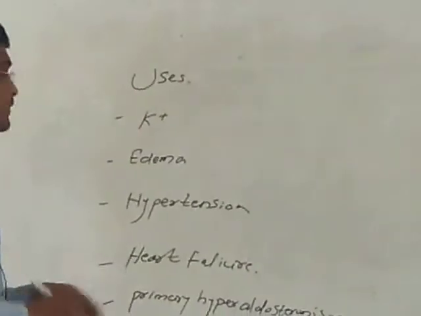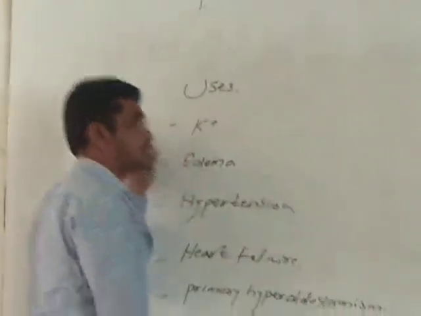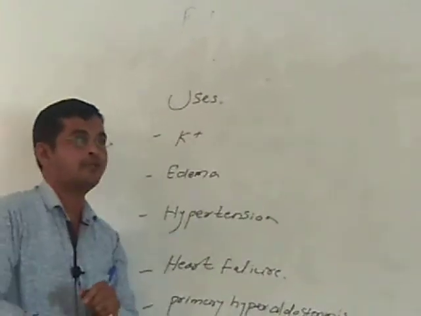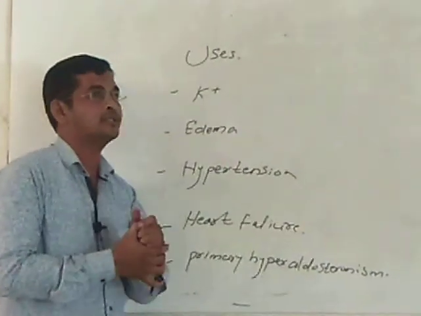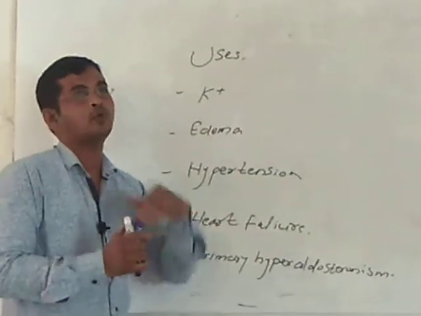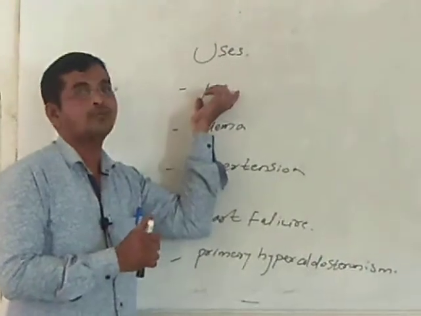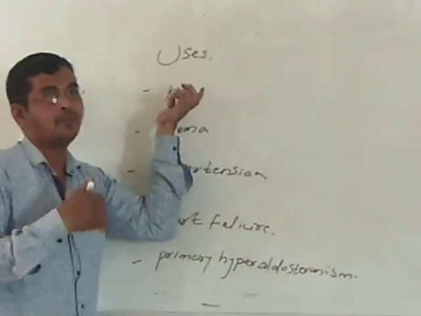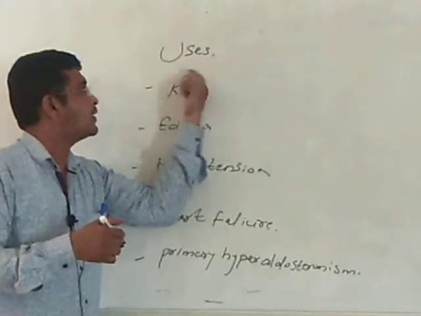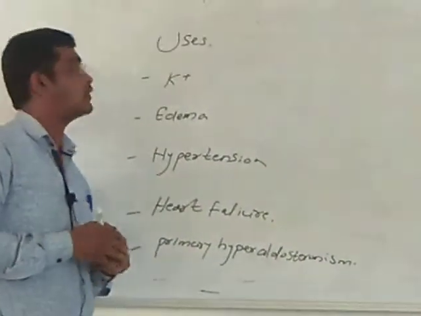What are the uses of aldosterone antagonist or spironolactone? Uses, the first use of this drug, we can save the potassium. If we are giving the patient other diuretics like thiazide and loop diuretic, so due to utilizing of these diuretics, there is more excretion of potassium, more loss of potassium. So in that condition, we can save the potassium level. If hypokalemia is there, so in hypokalemia we can effectively utilize this aldosterone antagonist or spironolactone.